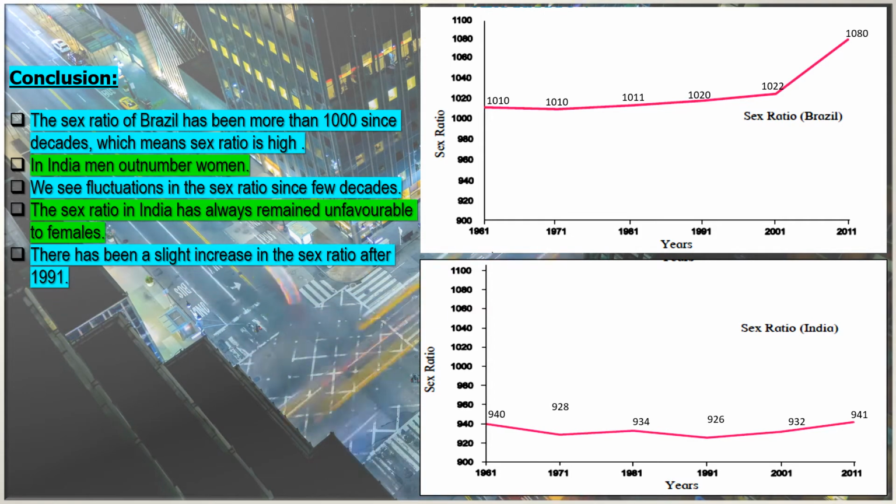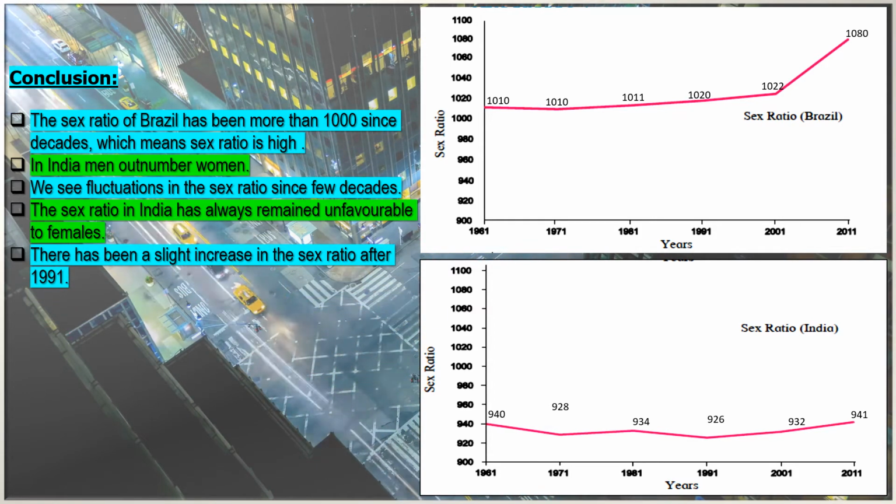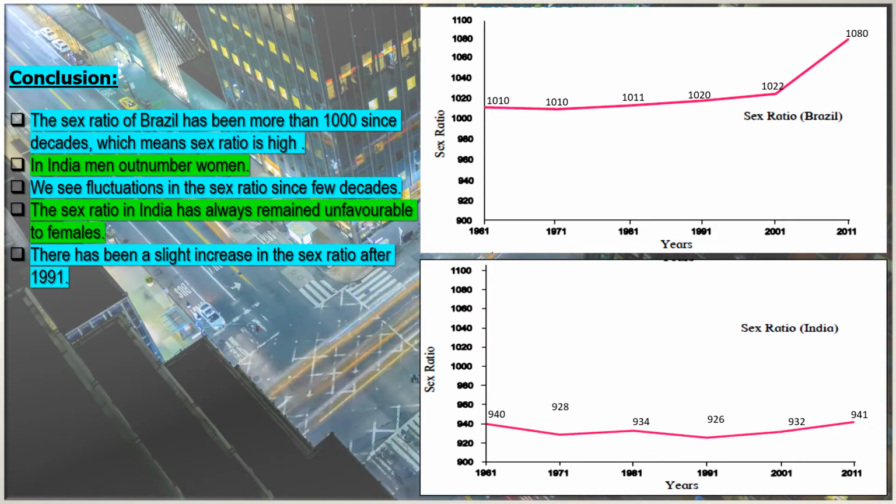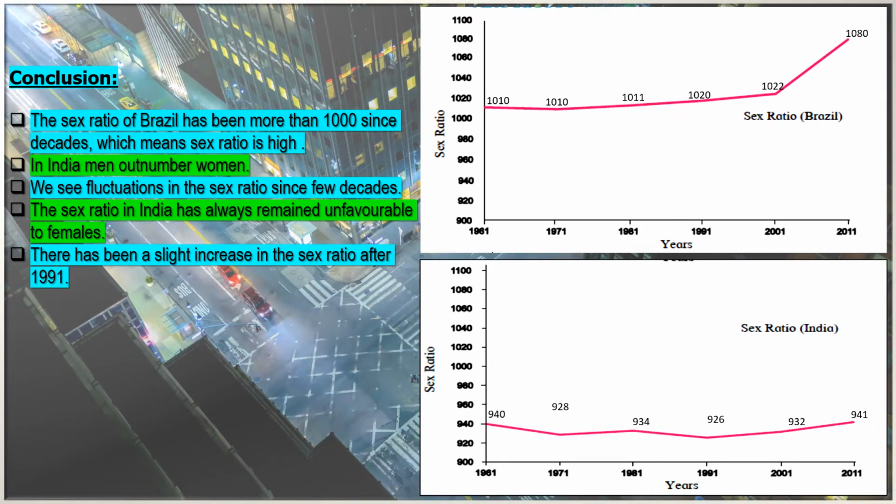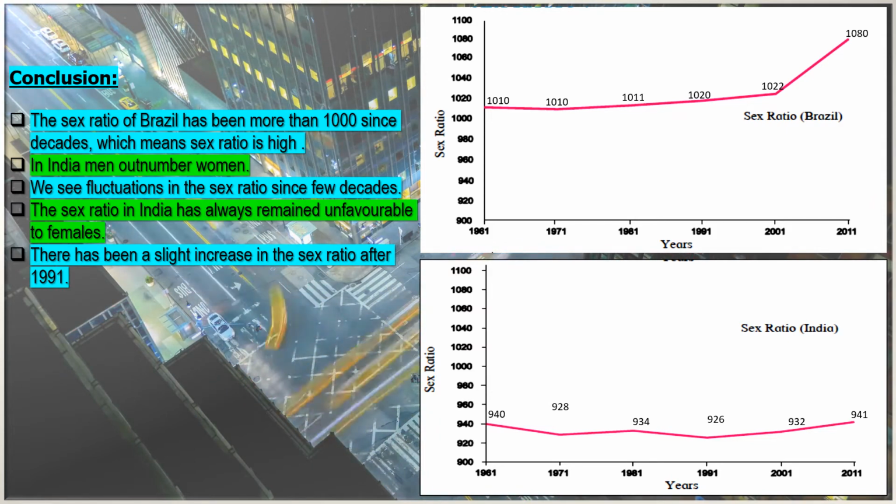The sex ratio in India has always remained unfavorable to females. Now why is that so? We've already seen in our previous slide that the sex ratio is unfavorable because of many reasons. Female infanticide, then we have migrations.